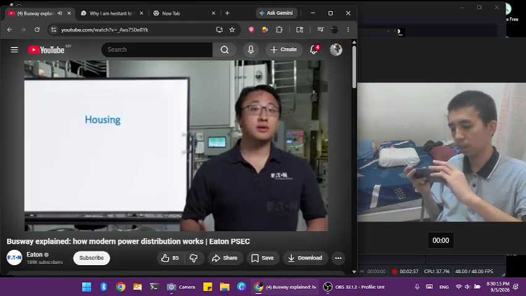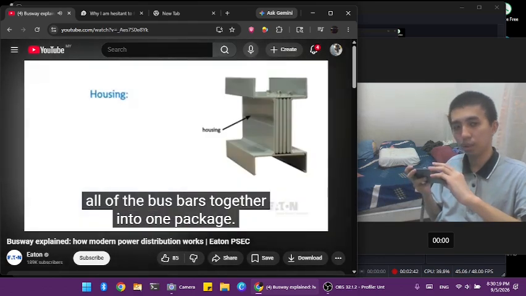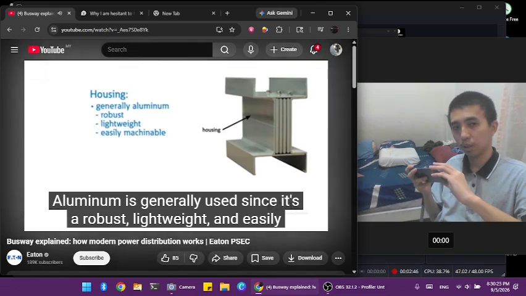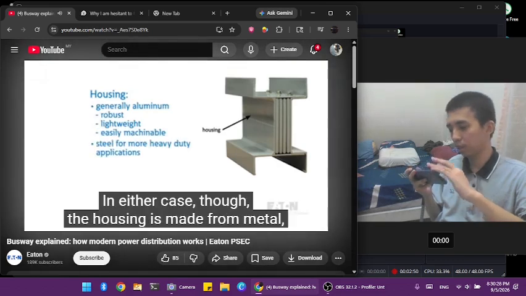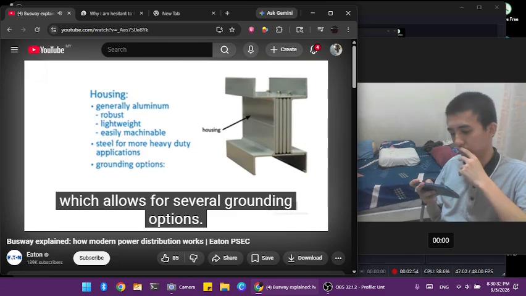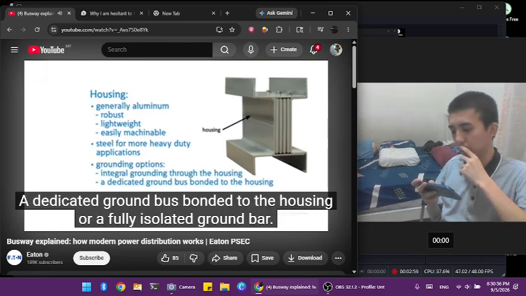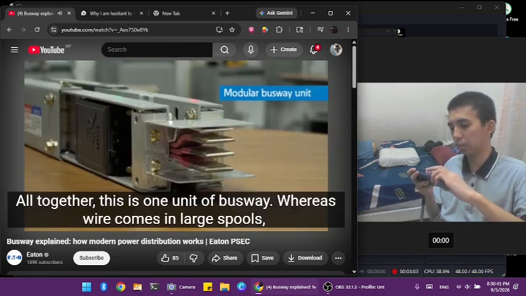The last part of the assembly is the housing, which ties all of the bus bars together into one package. Aluminum is generally used since it's robust, lightweight, and easily machinable, but it may also be steel for more heavy-duty applications. In either case, though, the housing is made from metal, which allows for several grounding options: integral grounding through the housing with no extra conductor, a dedicated ground bus bonded to the housing, or a fully isolated ground bar. Altogether, this is one unit of busway.